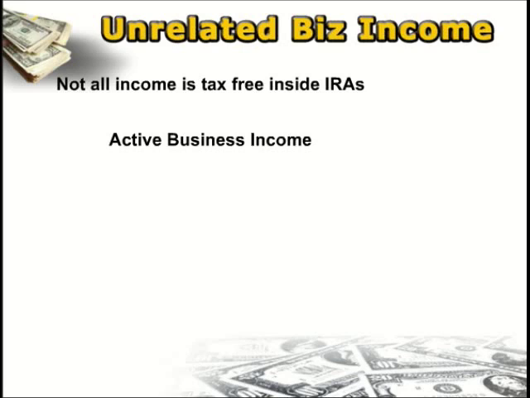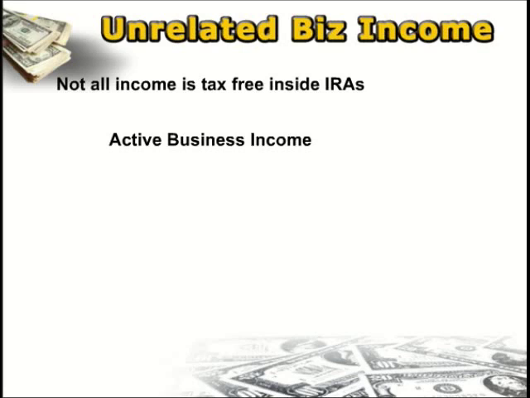What would be the definition of an active business? Well, it's better to say what is not considered active business. Any income generated from capital gains, annuities, royalties, rents, interest, and dividends is not considered active business income. Active business income would be something like you own a tire store inside your IRA and the tire store generated a profit. You would have to pay taxes on the profits generated within the IRA.